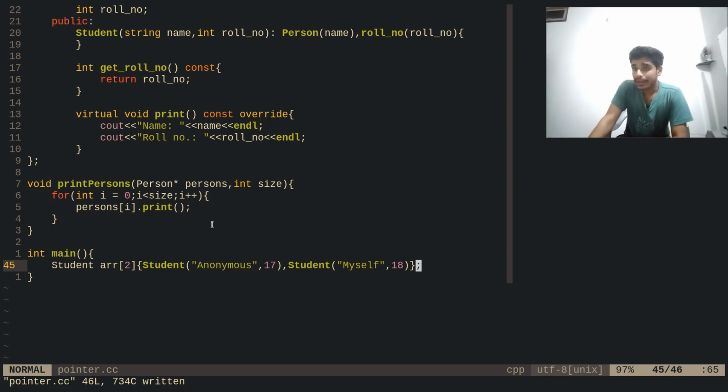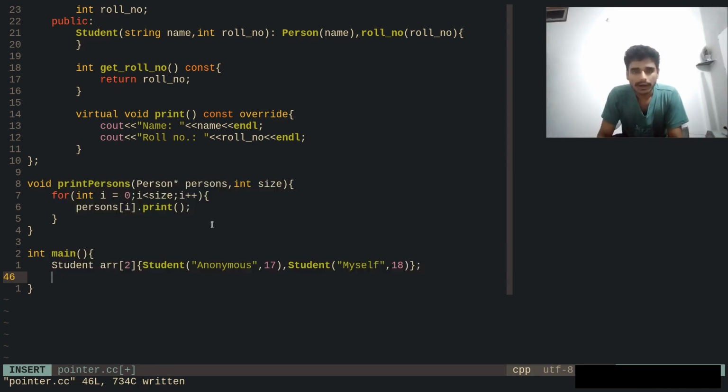And now can we pass it to print persons? Yes, we can. Why? Because arr is of type student pointer, and persons is of type person pointer. And with the C++ rule, we know that we can pass a derived pointer in the place of a base pointer. It's allowed and it's totally valid. Okay, so let's do it.